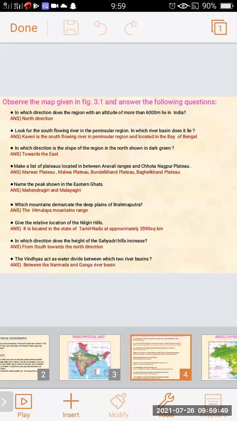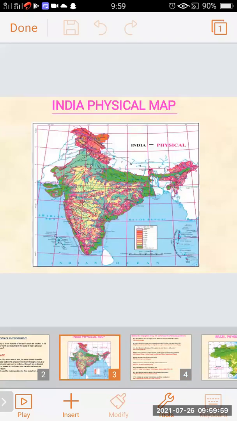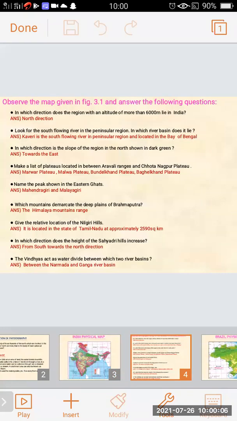Make a list of plateaus located in between Aravali ranges and Chota Nagpur plateau. We have to find the plateaus in this map. So the plateaus are Marwar Plateau, Malwa Plateau, Bundelkhand Plateau, and Baghelkhand Plateau.